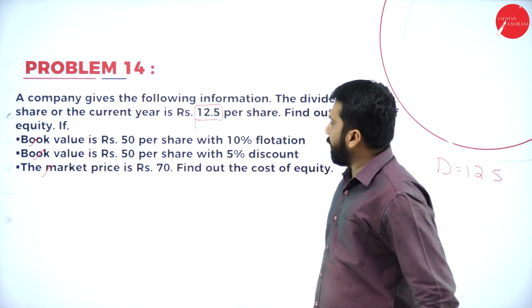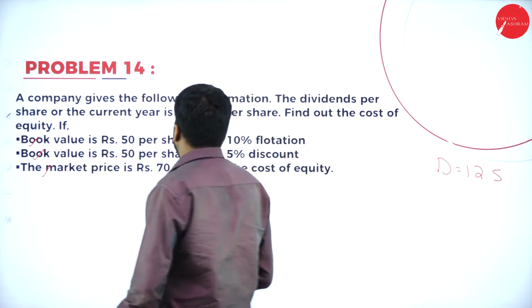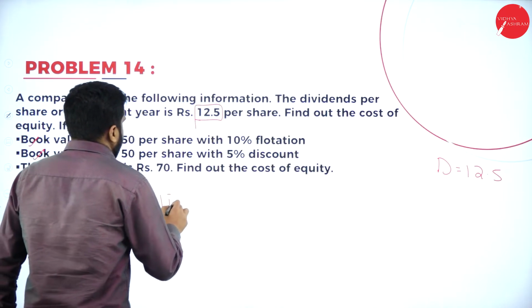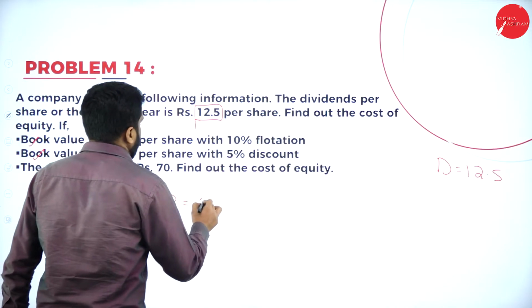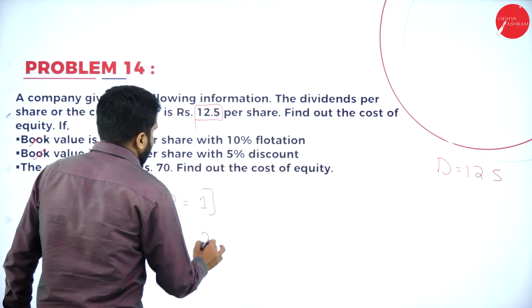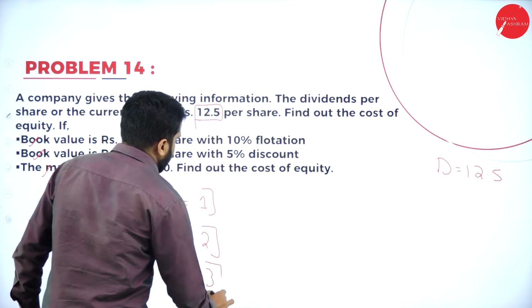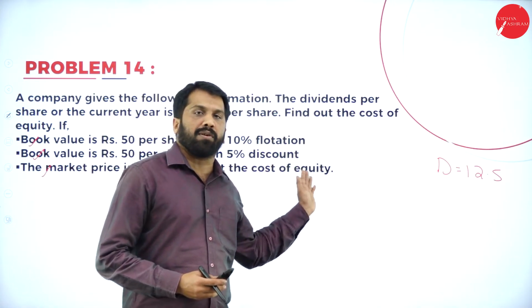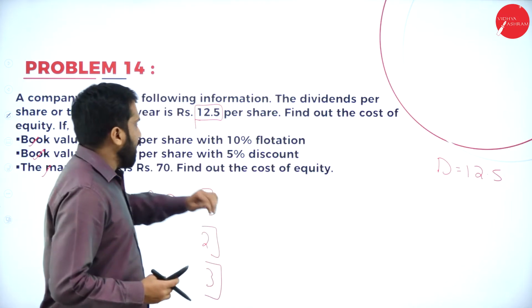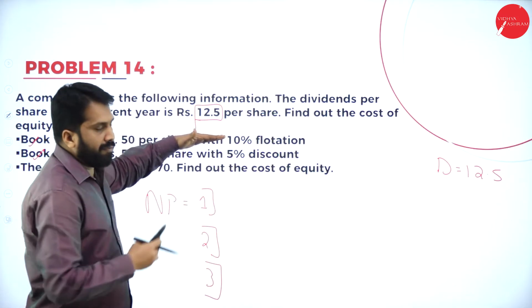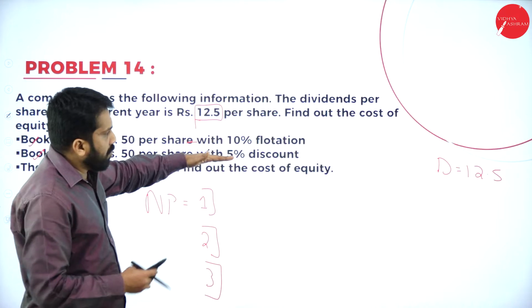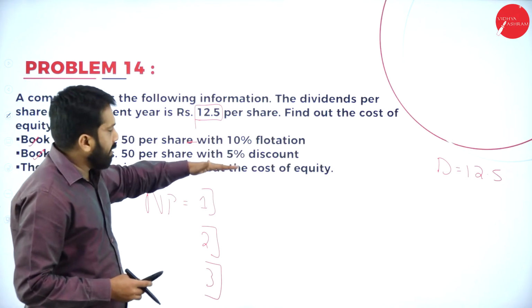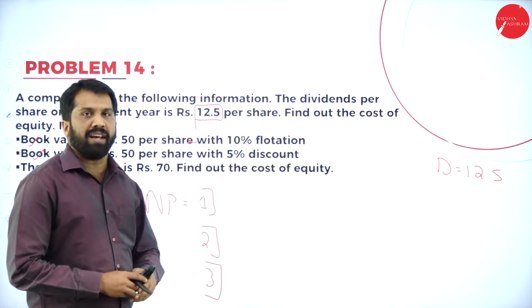Now, I'll find out the net proceeds for the first, second and third problem. We know the dividend is 12.5 for all 3: problem 1, 12.5 dividend; problem 2, 12.5 dividend; problem 3, 12.5 dividend.